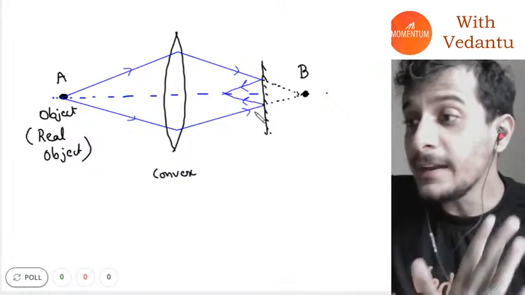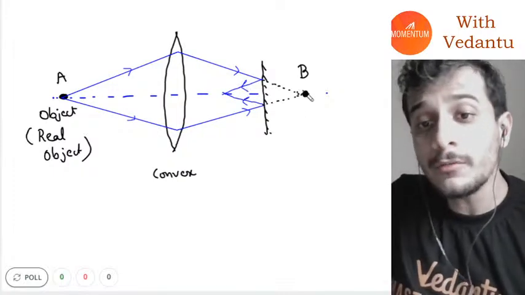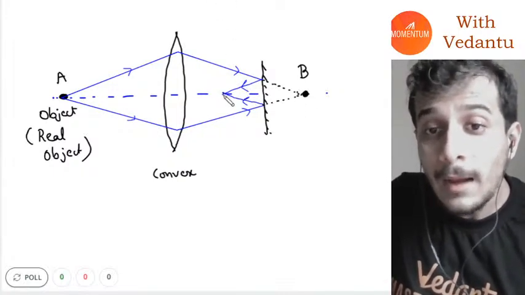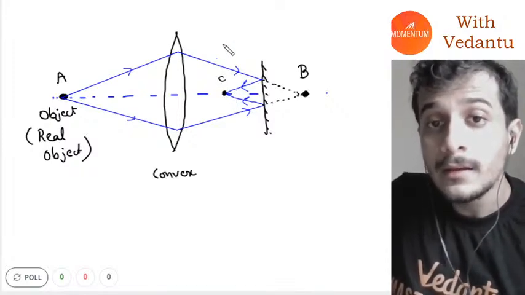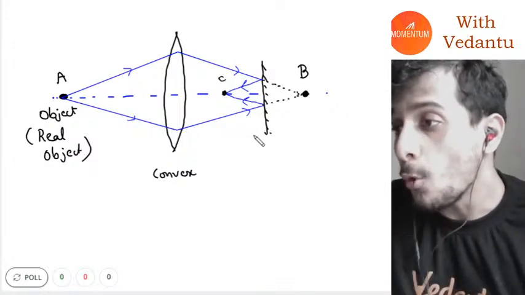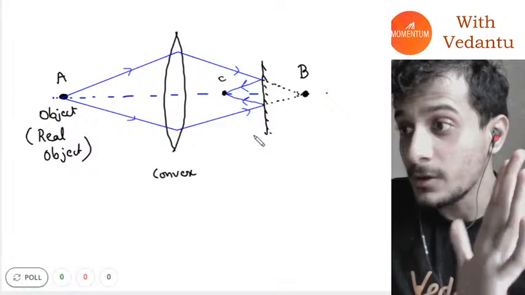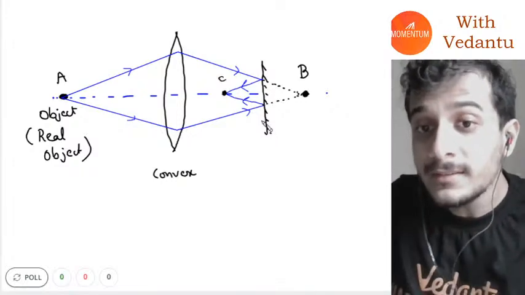Okay guys, and instead of meeting at point B, as they would have, they will now meet at point C. They will instead meet at point C. I hope everybody understood. So now here is the thing, guys.